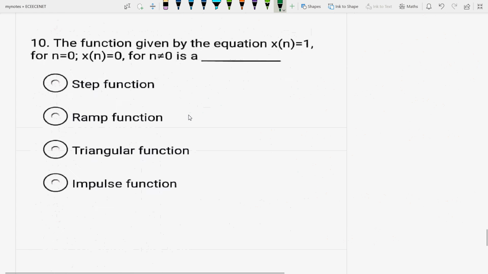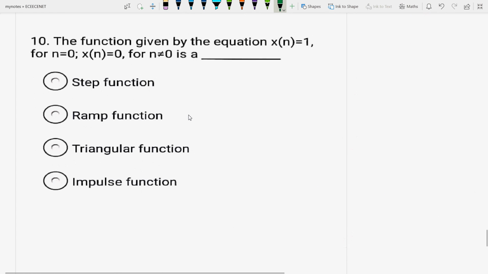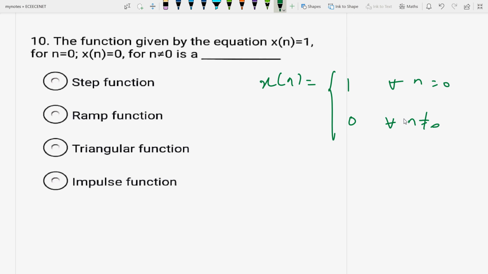Next is the function given by the equation x(n) = 1 for n = 0 and x(n) = 0 for n not equal to 0. Which function is this? You have seen the delta(t) function, the continuous time impulse function. It is actually infinite at t equal to 0. This is your delta(t). Its height reaches infinity at the origin.